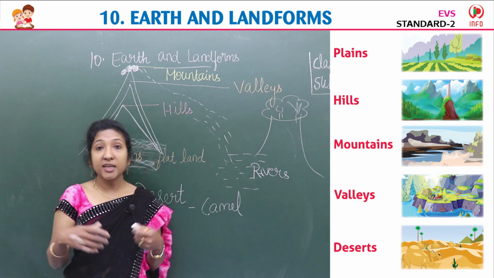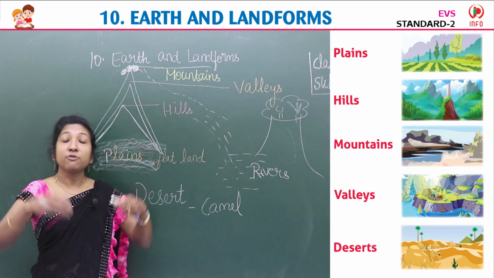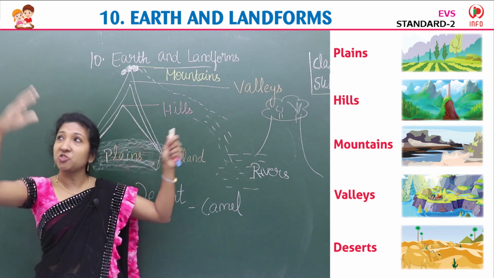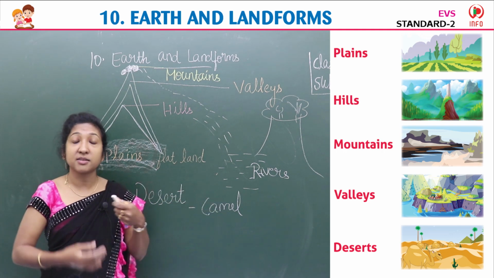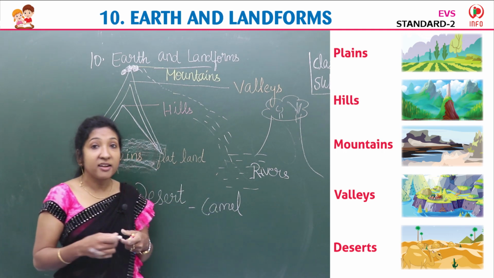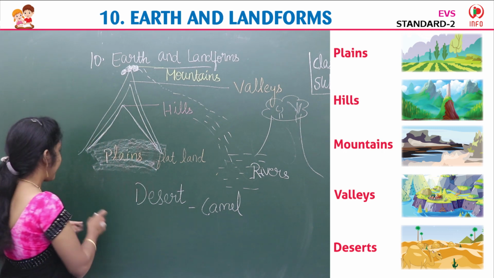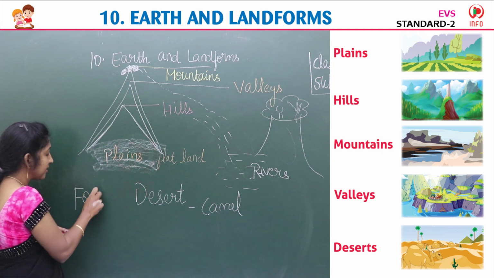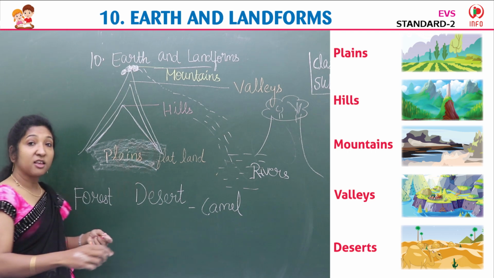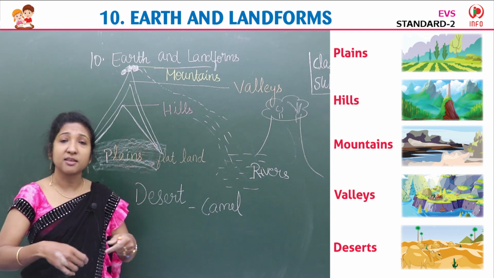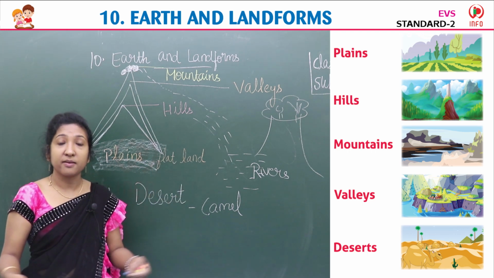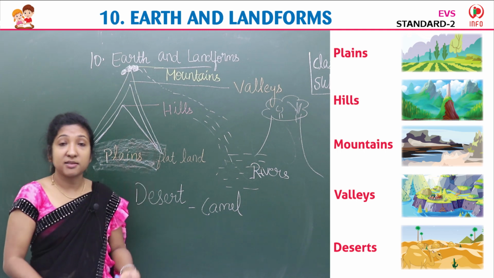Then you know there is an area of land full of trees. Big trees, small trees, plants. What is that land called? Forest. Forest is a land where we can see full of thick trees, big trees, plants, even animals.